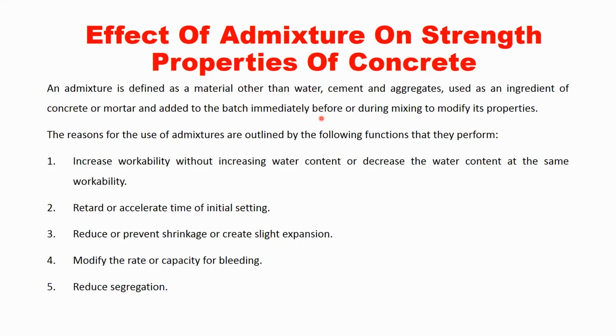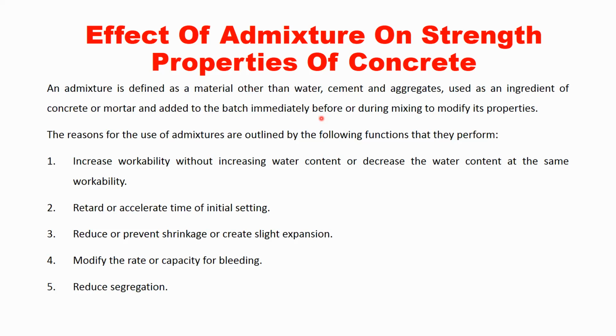as well as in the hardened state. So what are the properties in the fresh state? In the fresh state of concrete, we have setting time, that is initial setting time and final setting time, workability of concrete, segregation in concrete, and bleeding in concrete. These are the different properties of concrete which can be modified based on our requirement with the help of admixture. And the properties in the hardened state are strength of concrete and durability of concrete.